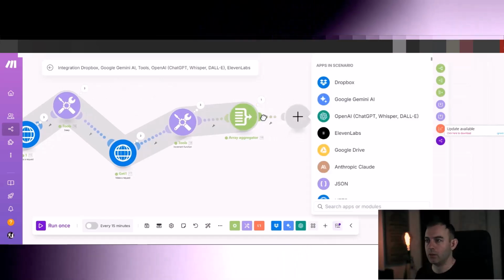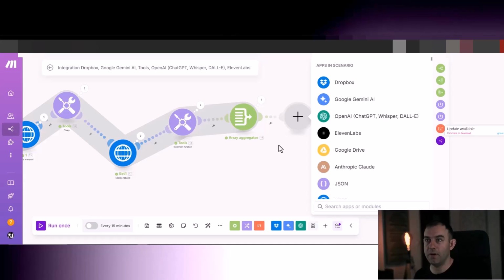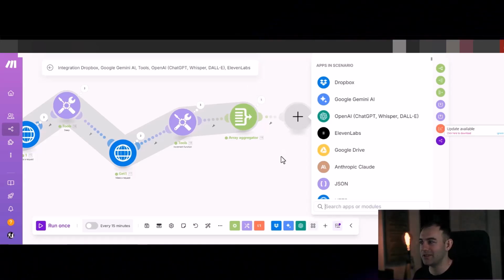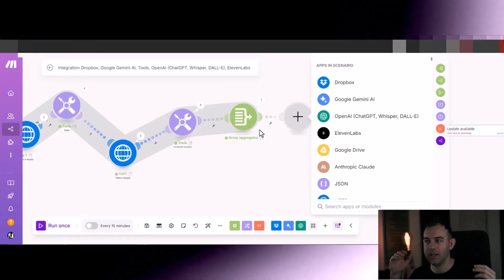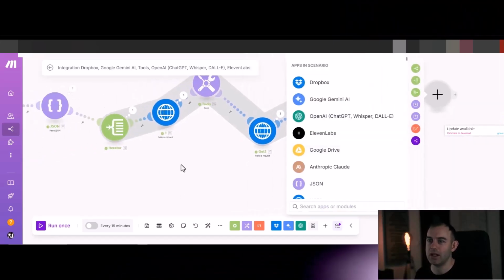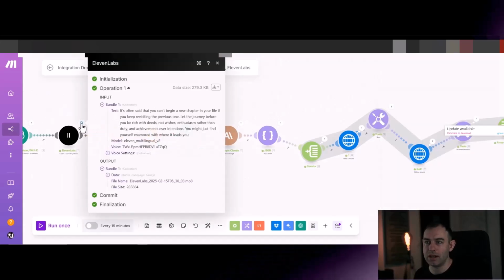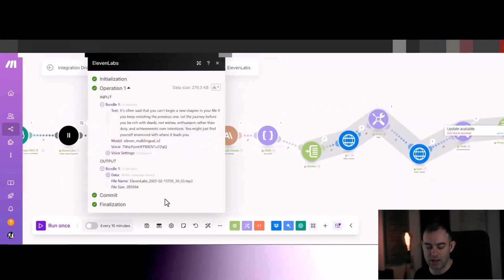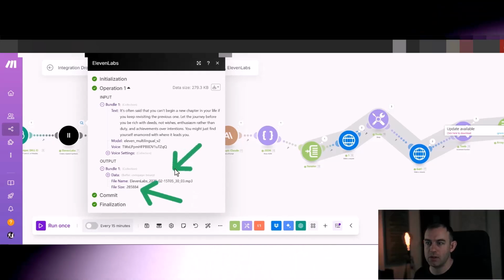So now we're going to do a cool trick that I'm proud to say I invented myself, with a little brainstorming with ChatGPT, of course, but it was my idea. Basically, we need to know how long the audio is, but ElevenLabs is not being very nice to us, and it's not giving us the length of the audio that it has produced. Luckily, they are at least giving us a file size here.